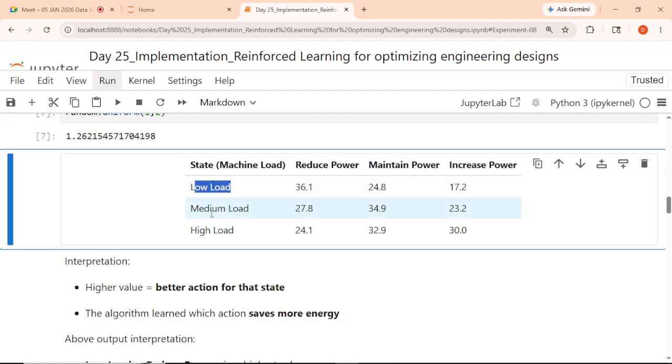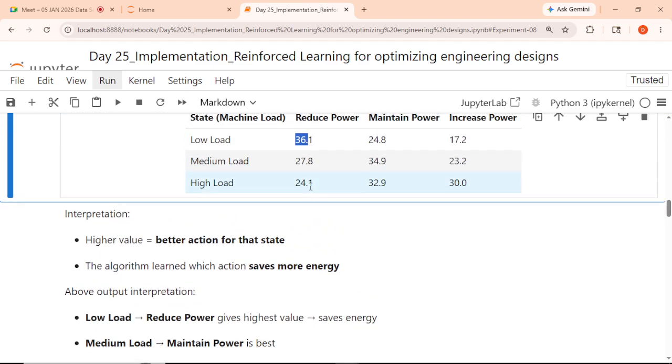Row-wise: low load, medium load, high load. Then the actions: reduce the power, maintain the power. This is state versus action. So if a low load is there, reduce the power, how much is the probability? The better action is the one with the highest value. The highest value gives you the better action.